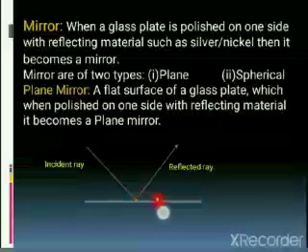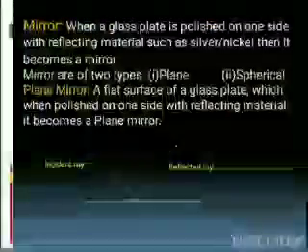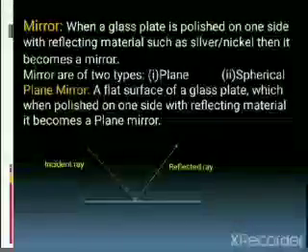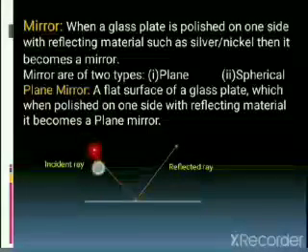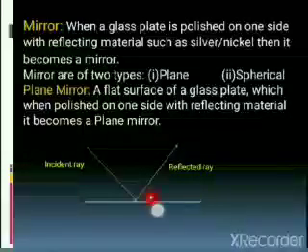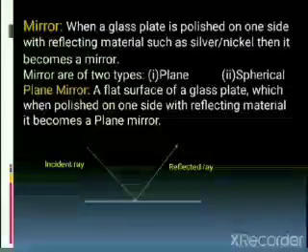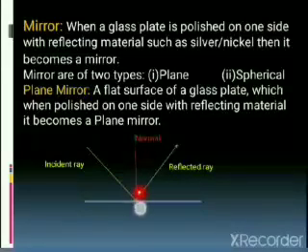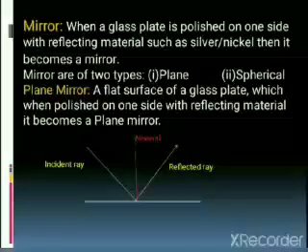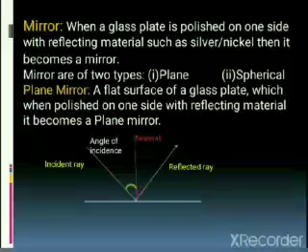Always remember, when a line is drawn like this, it's considered a plane mirror. When light from a luminescent source comes from this angle, it strikes the mirror. This blue portion is a mirror. It gets reflected. This is the phenomenon of reflection. This point where the incident ray, reflected ray and normal meet is known as the point of incidence. What is a normal, what is incident, and what is a reflected ray, we will see in the next slide.